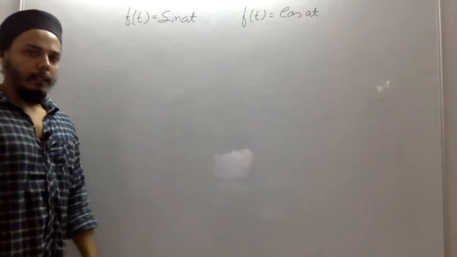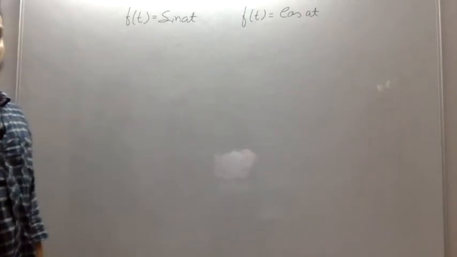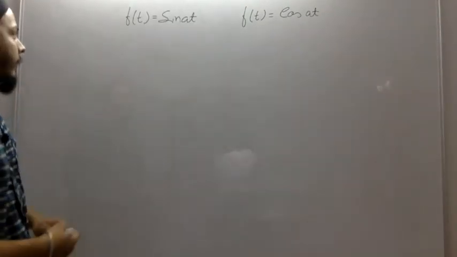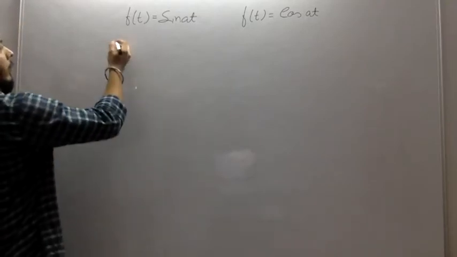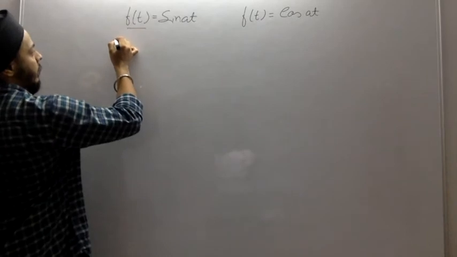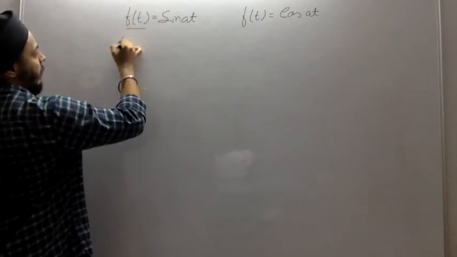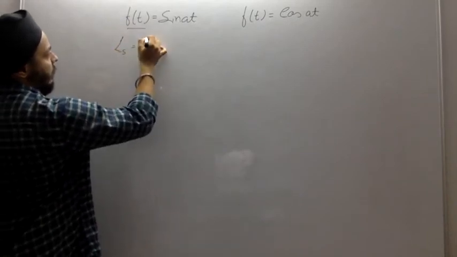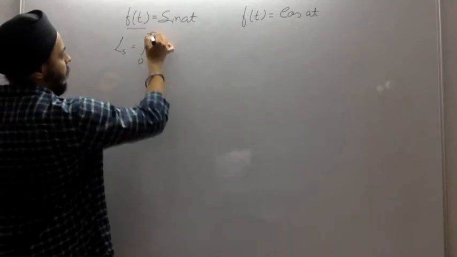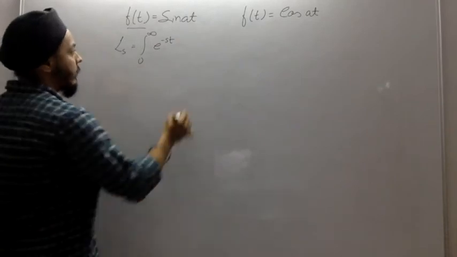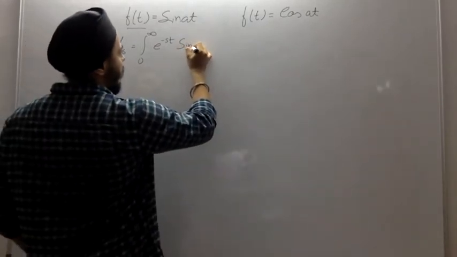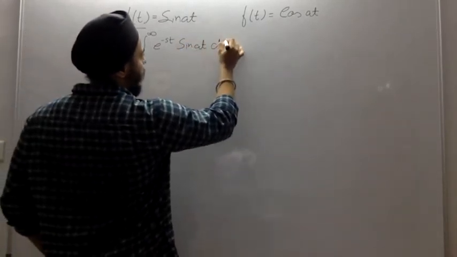Now let us find the Laplace transformation for sine of at and cos of at. Bear with me, this is a somewhat complicated problem. So Laplace of f(t) will be, let us denote it by L(s) for sine, equal to the integration from 0 to infinity of e to the power minus st times sine at dt.